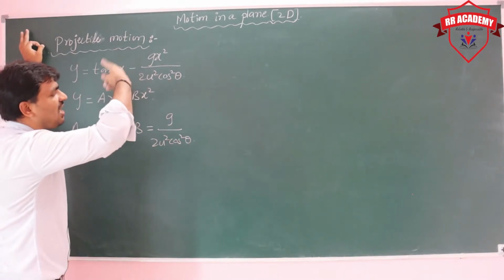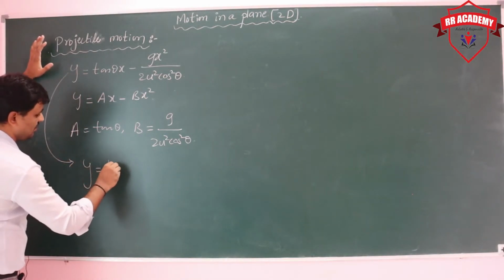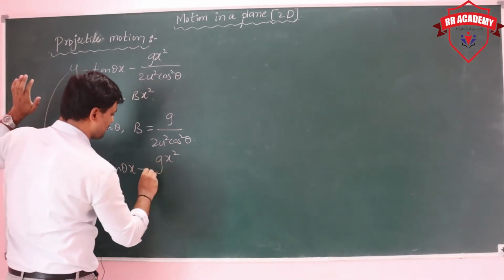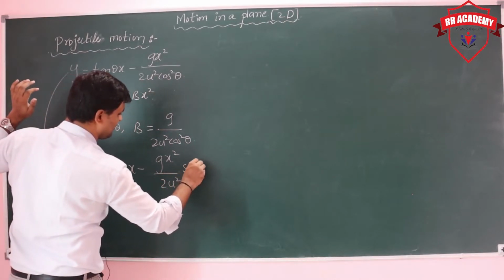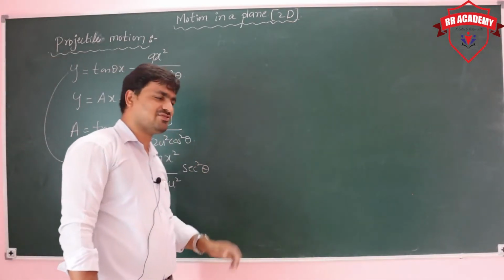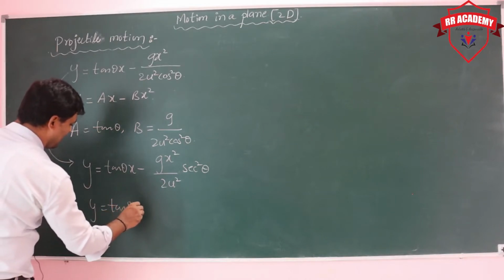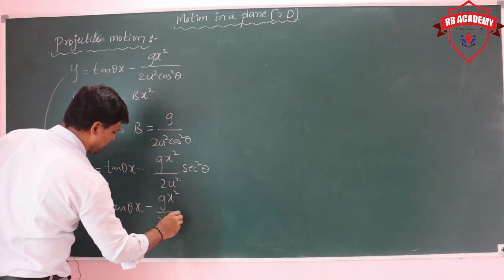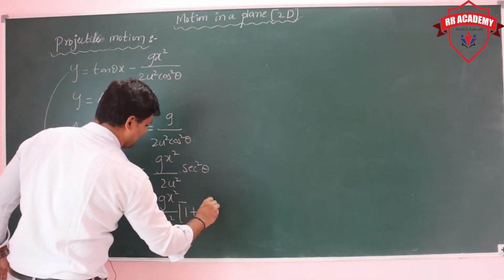And this expression we can also write as y is equal to tan theta x minus g x square upon 2u square into secant square theta, since 1 by cos square theta is secant square theta, and secant square theta can also be written as 1 plus tan square theta.